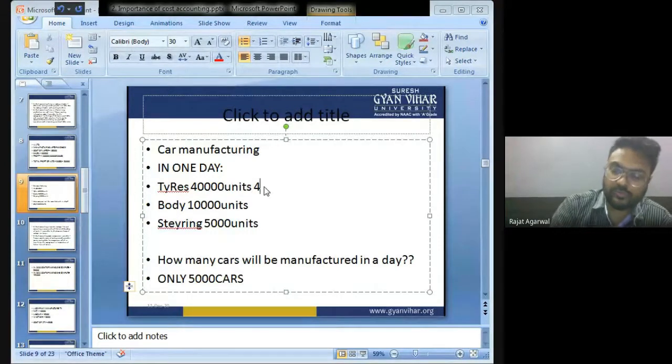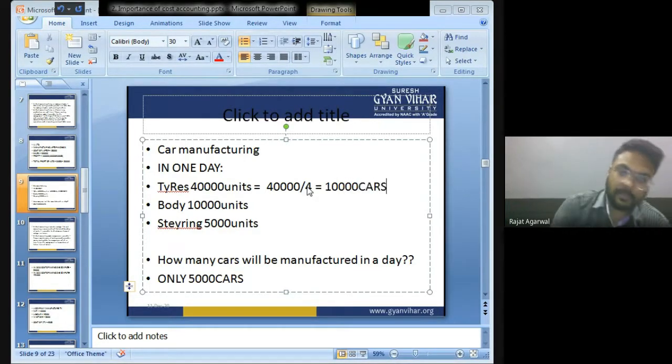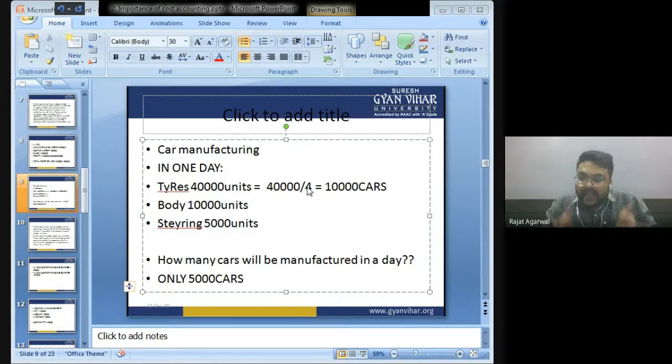In one car we use 4 tires. So how many cars? 10,000 cars we can manufacture. So 40,000 tires can be assembled in 10,000 cars because one car uses 4 tires.